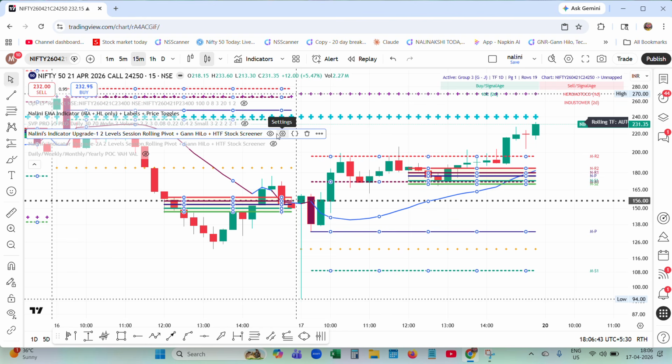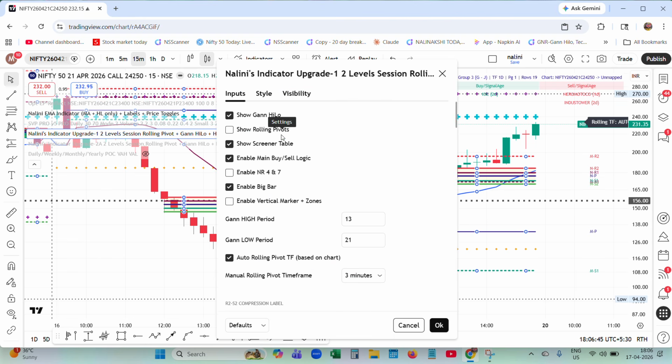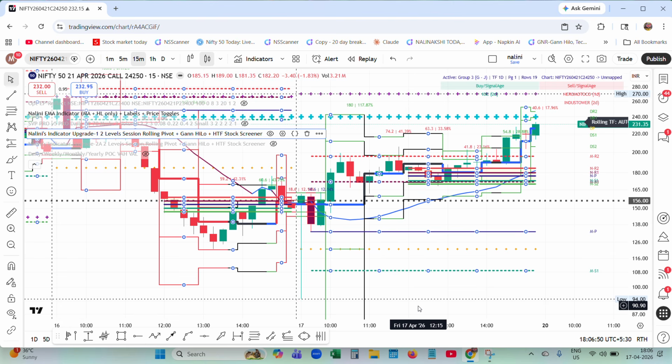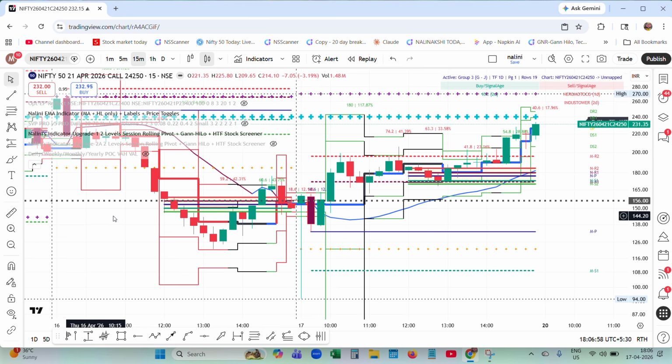Let me enable the rolling pivot to see where it is sitting. It is sitting above the pivot. Price is above the pivot. So everything confirmed. I'm taking my entry around 153. My stop loss will be a little bit below.